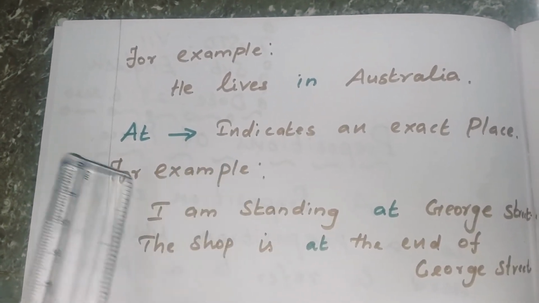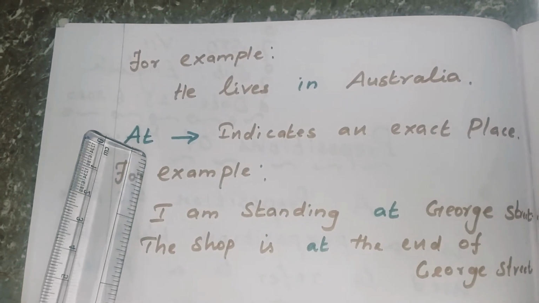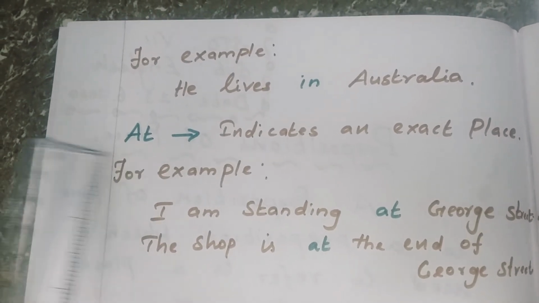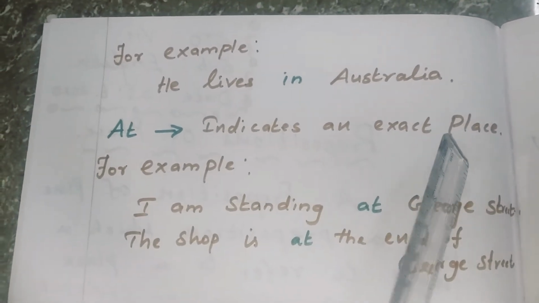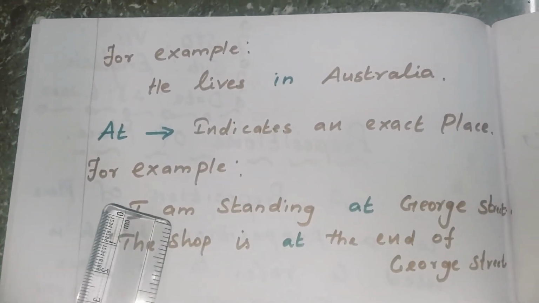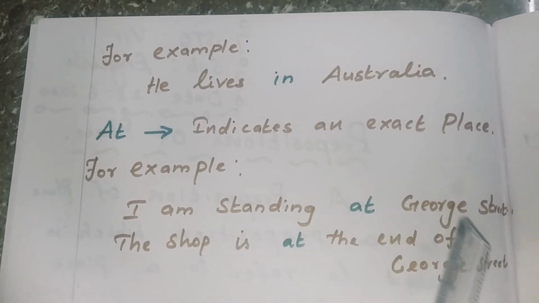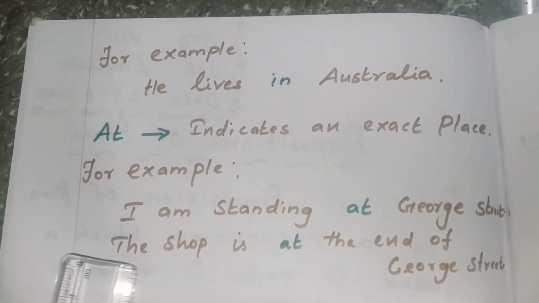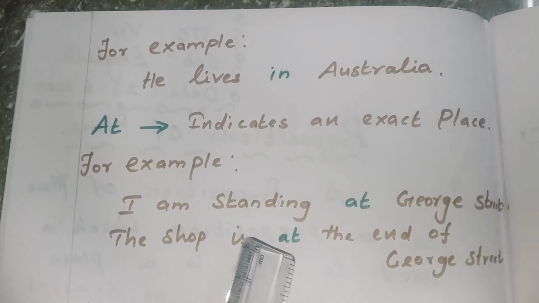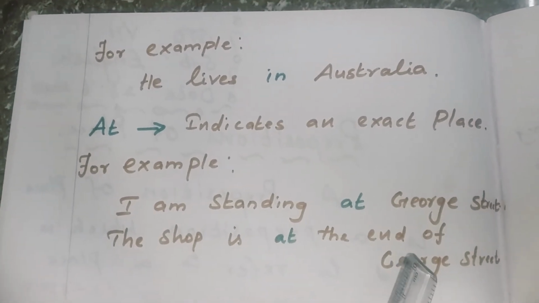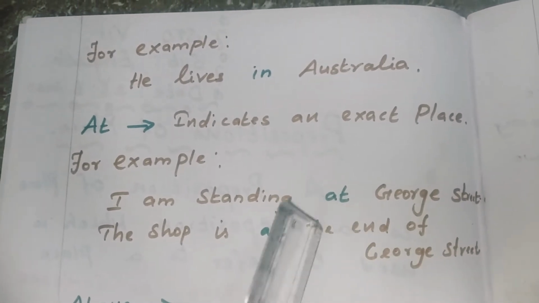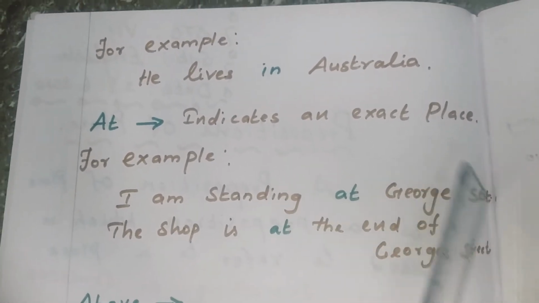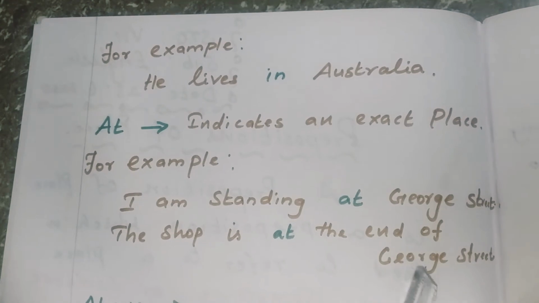Now moving on to the next preposition of place, at. At indicates an exact place. For example, I am standing at George Street. Another example, the shop is at the end of George Street. In both sentences, the word at indicates the exact location of the person and the shop.